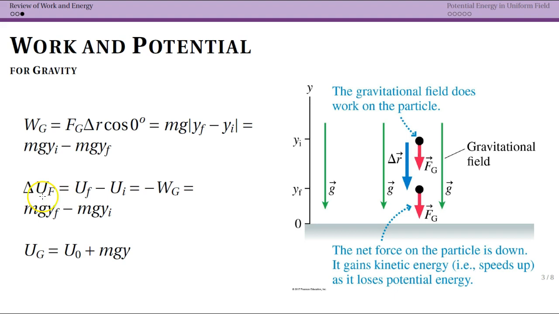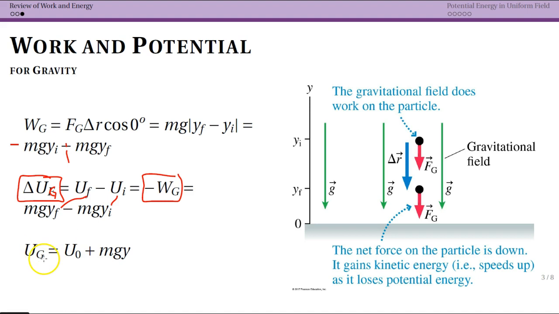But then when we go to actually talk about our gravitational potential energy, and sorry, this should have been a g, our change is final minus initial. And again, this here is the definition to put that minus sign here. So we just switch the sign, right? So we get a minus sign here, we get a plus sign there. So that's the same thing as final minus initial. So that was our change. And remember that our change is always equal to final minus initial.